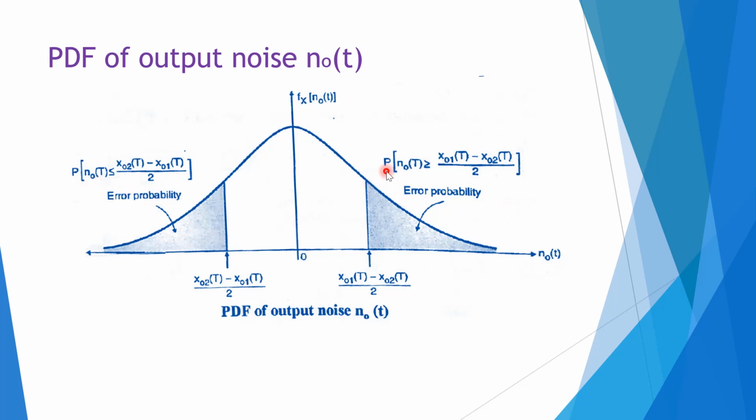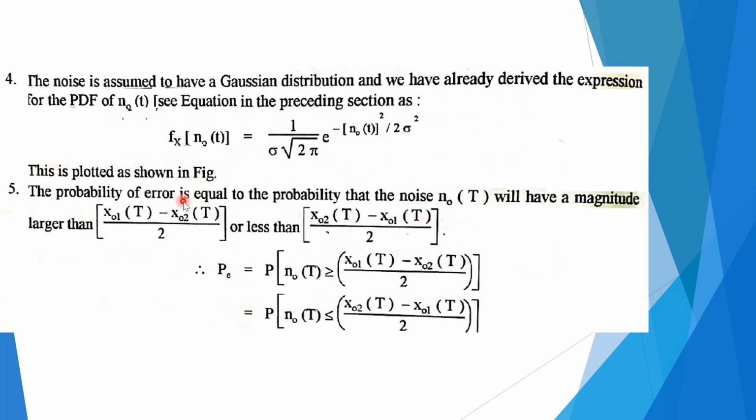At this side also, probability of error when NO of t will be greater than or equal to x1 of t minus xO2 of t divided by 2. Similarly, at this side, that is xO2 of t minus xO1 of t divided by 2. So, like this we can find out these points, xO2 of t minus xO1 of t divided by 2. Similarly, xO1 of t minus xO2 of t divided by 2. So, this is the PDF of output noise.